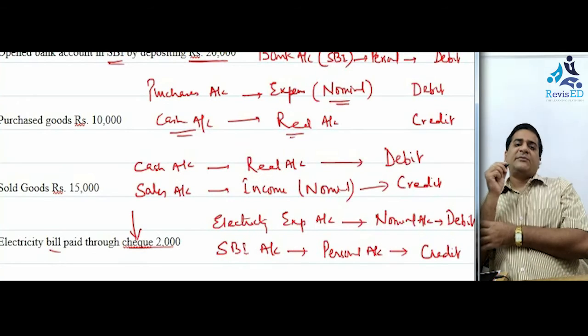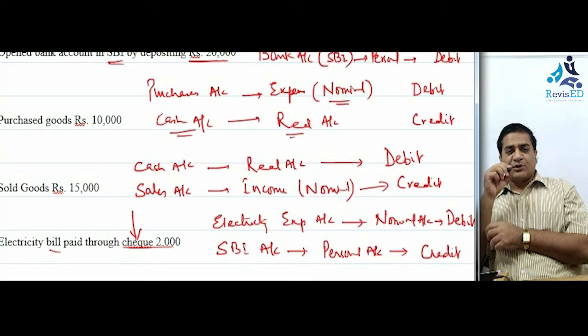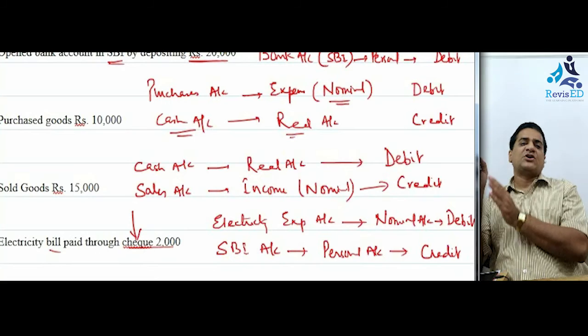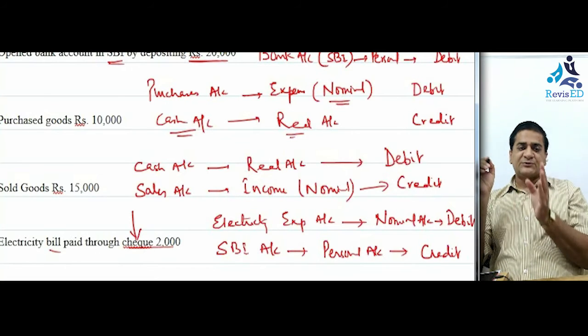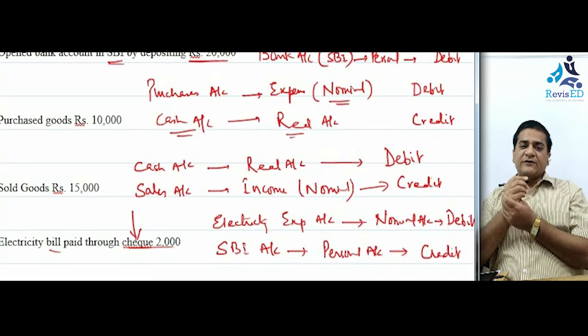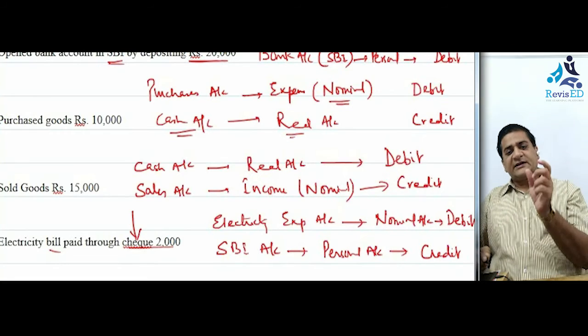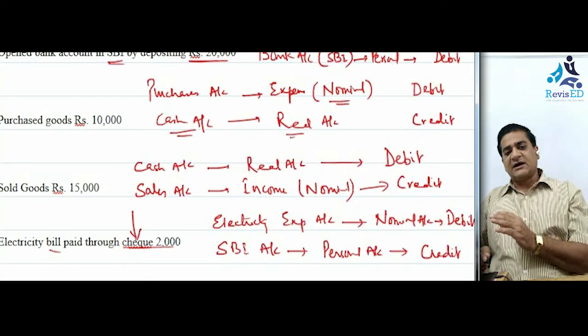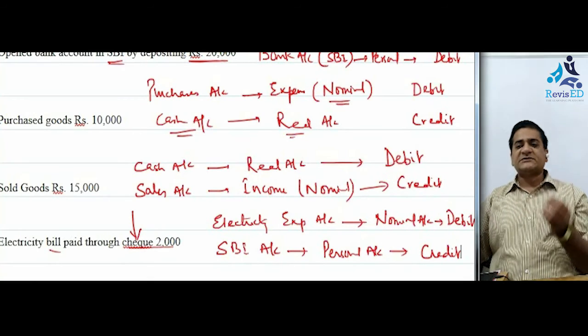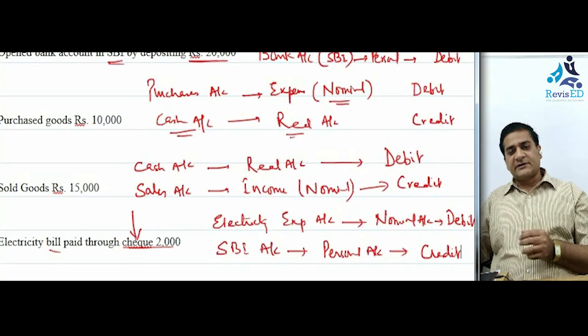So the rules of debit and credit are very simple, provided you are in a position to find out which account it's talking about. The types of accounts would be personal account, real account or nominal account. So if you are in a position to bifurcate the transaction into any of these three accounts and then you apply the rules, what are the rules? For personal account, debit the receiver, credit the giver.